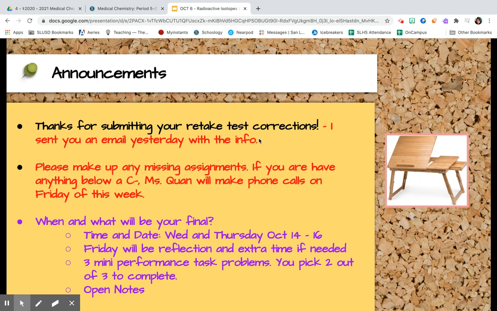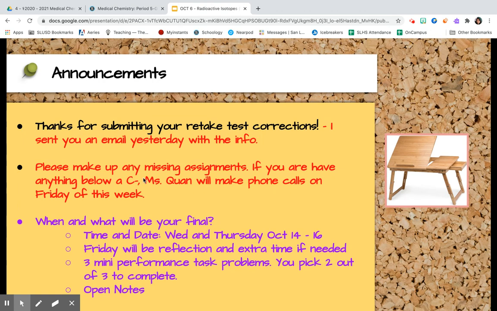All right, so this is for if you missed Zoom class on October 6th, Tuesday. So these are the three announcements that we talked about in class. Mainly if you're missing any assignments or you would like to retake any quizzes, you can always do so. And I would highly recommend it, especially if you have anything below a C minus.